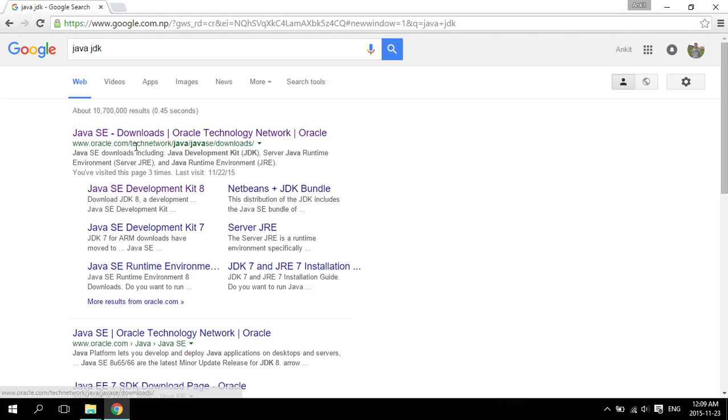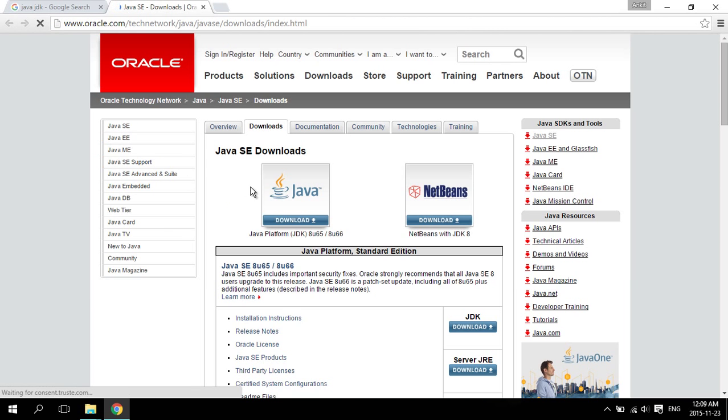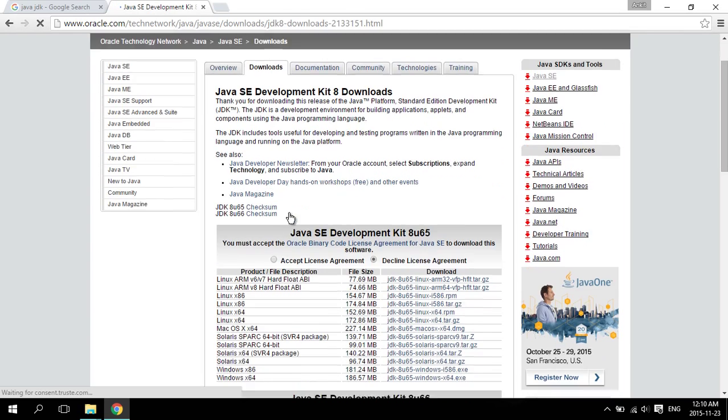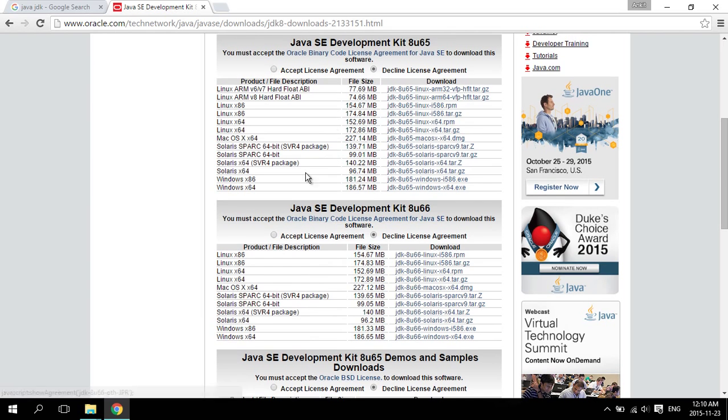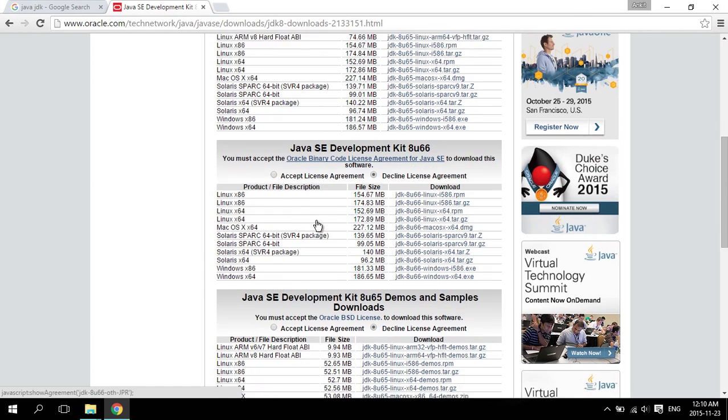So to download this, open your favorite search engine and search for Java JDK and click the first link from Oracle that says Java SE downloads, and then click this link that is Java Platform JDK. And now head over to the latest Java SE development kit, which in this case is the second one.